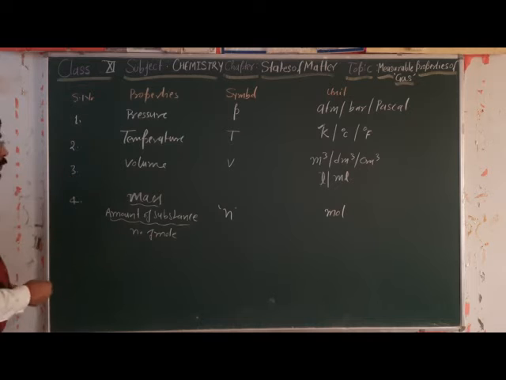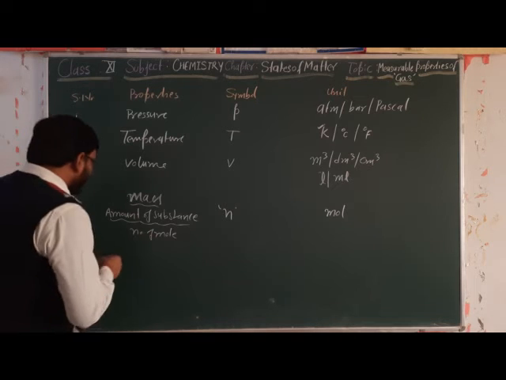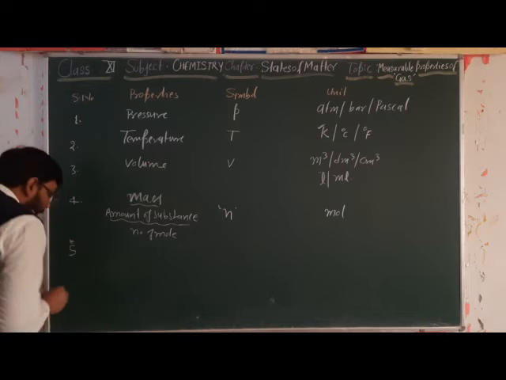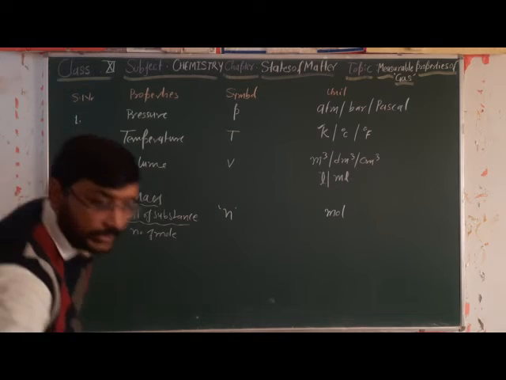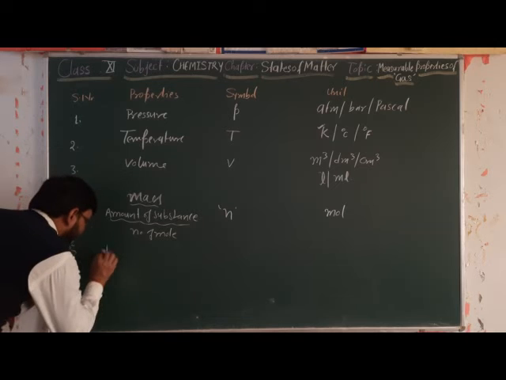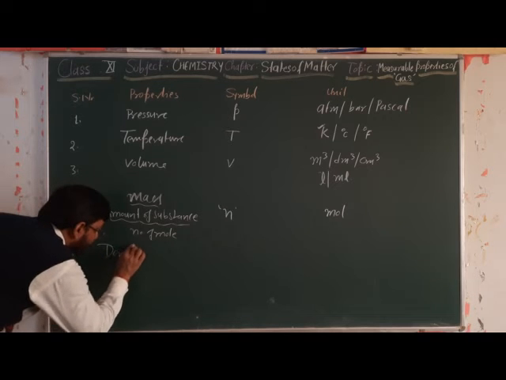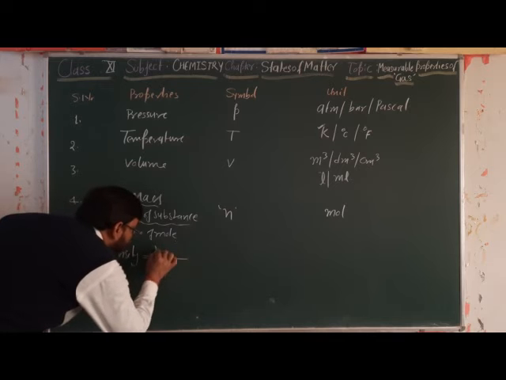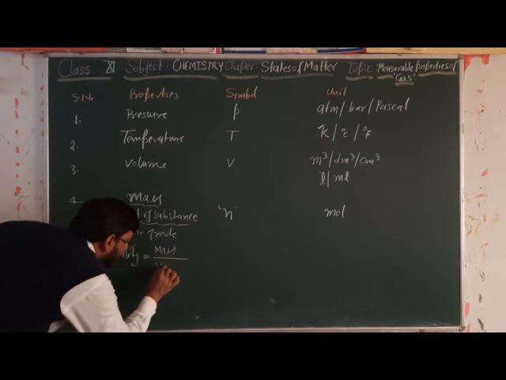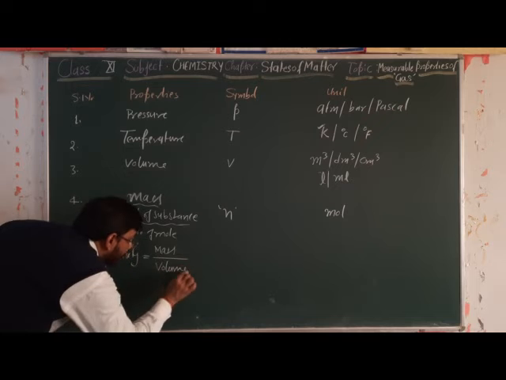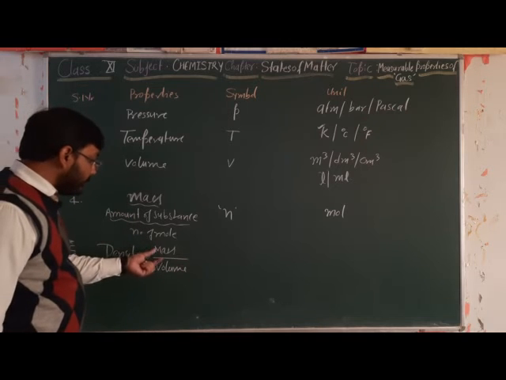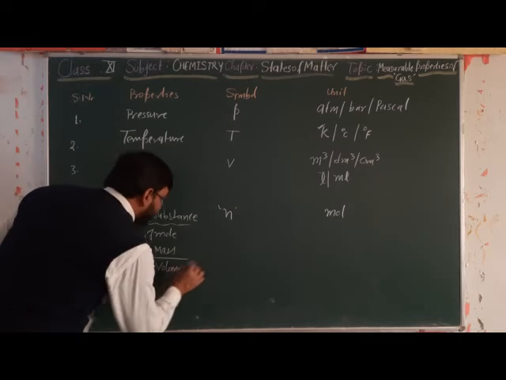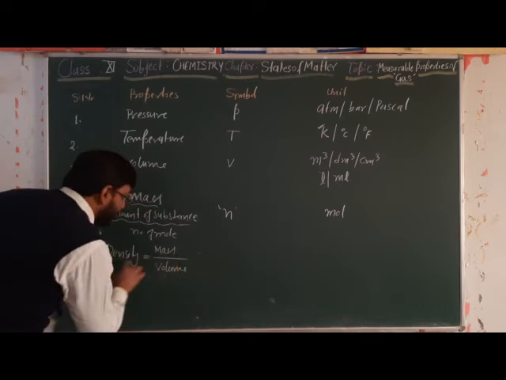Apart from these four fundamental properties, the next one is the fifth. This property's name is, do you know what? This is density. Density has a relation with the mass and volume. The mass of the substance present in a unit volume, that we call density.